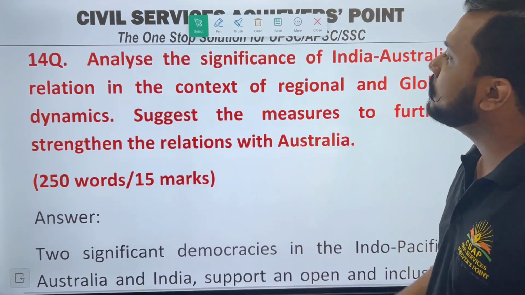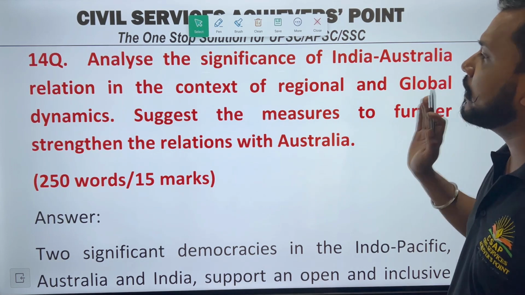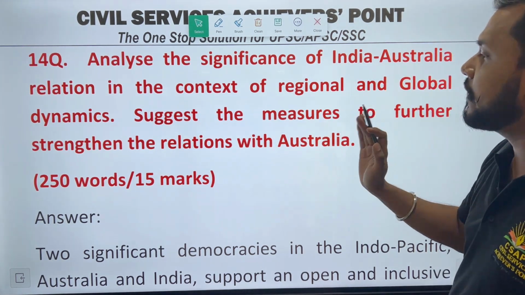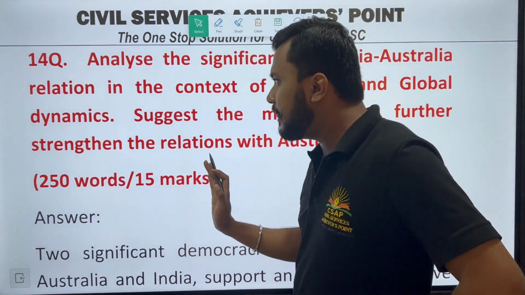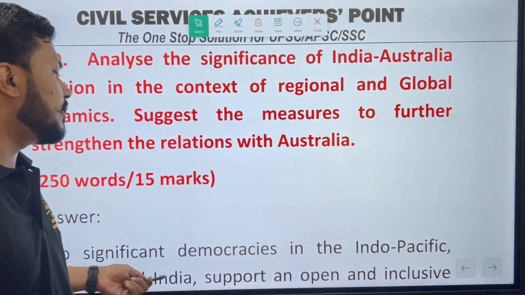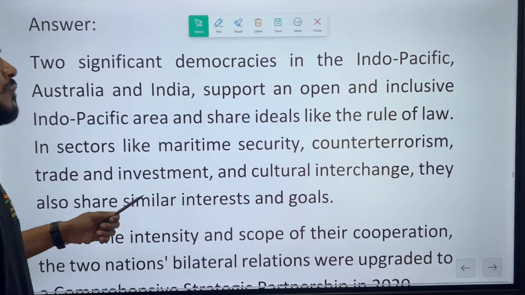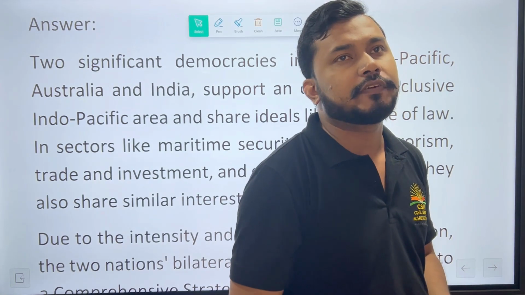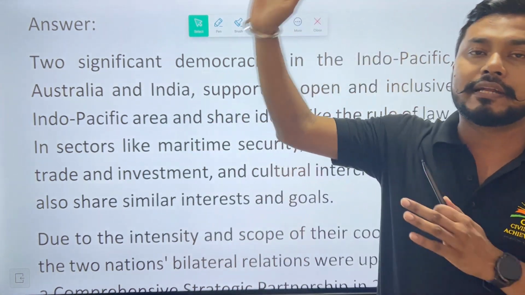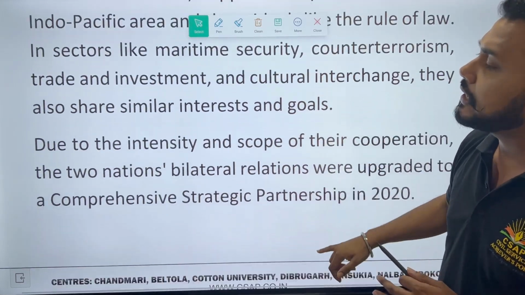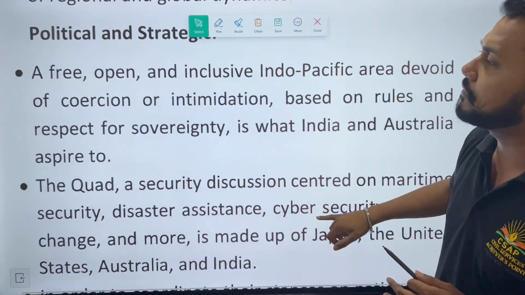Go to question number 14. Analyze the significance of India-Australia relation in the context of regional and global dynamics. Suggest the measures for further strengthening the relations with Australia. Mainly this discusses the India-Australia relationship as a part of IR. So here you have to mention what significance India and Australia have, how significant the relation is, and how easy the equity level is. So after a small introduction, then we can directly share everything with respect to this.